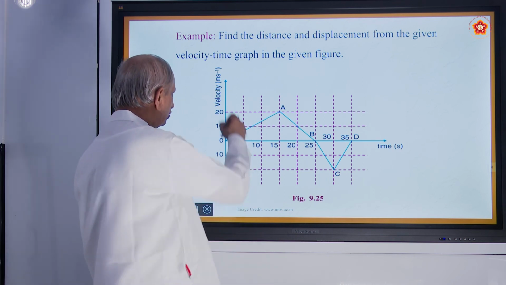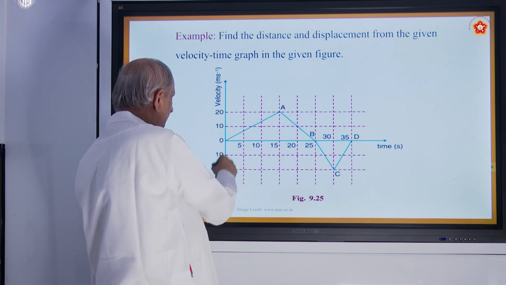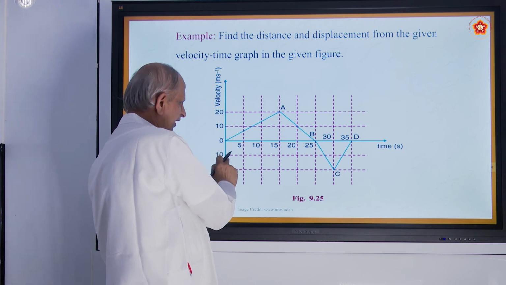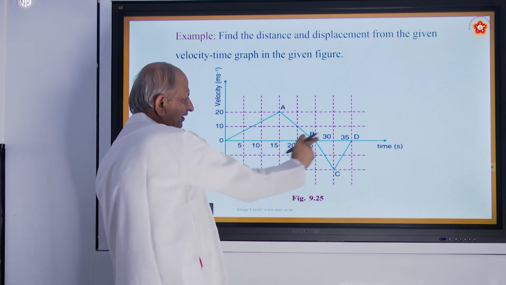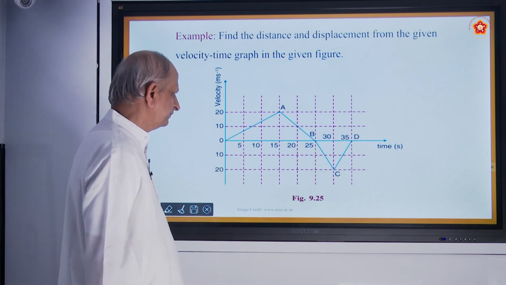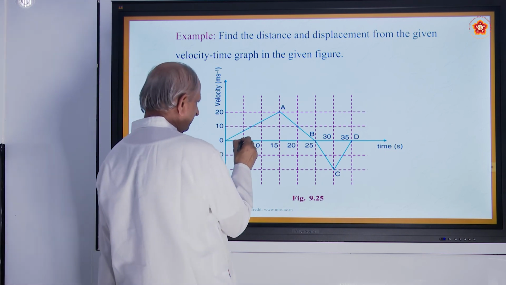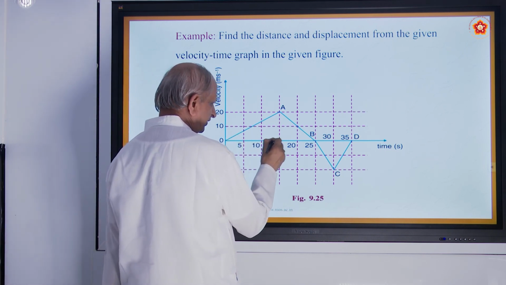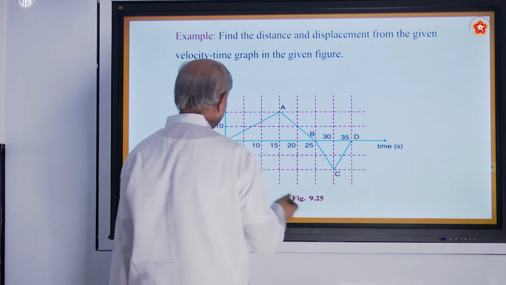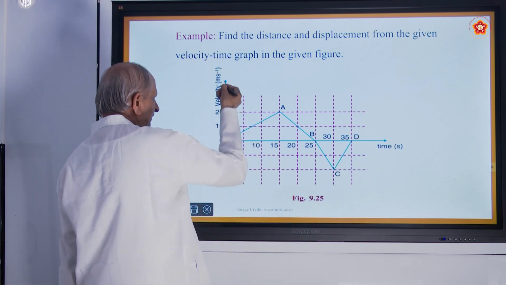Okay. So note this figure, velocity on the y axis and time on the x axis, the horizontal axis. For 1 centimeter is 5 seconds here, 5, 10, 15 etc. for the time, and this is the velocity in meter per second.